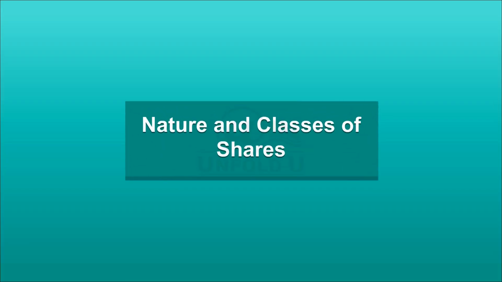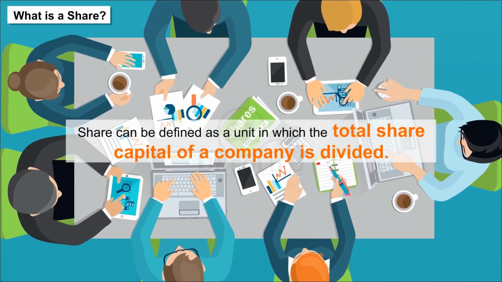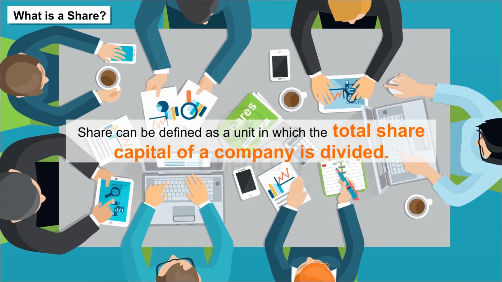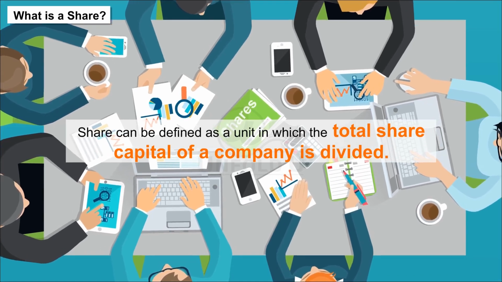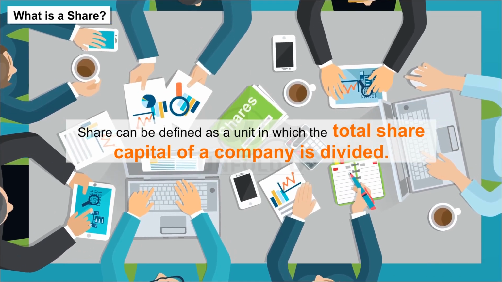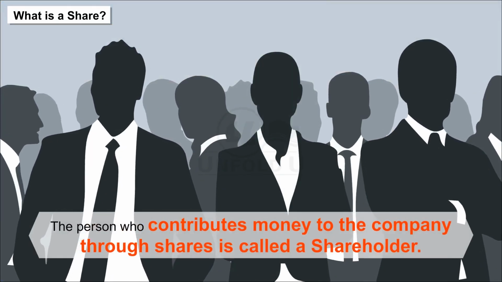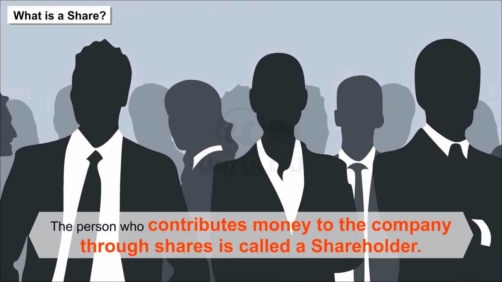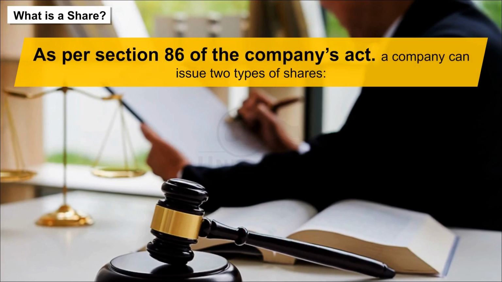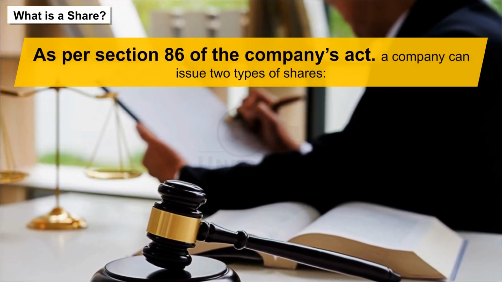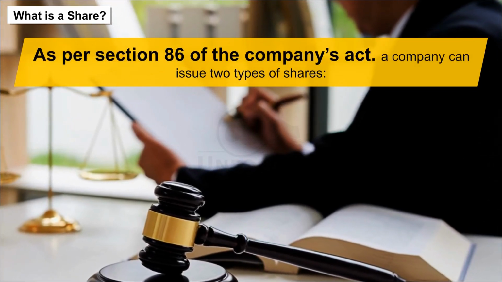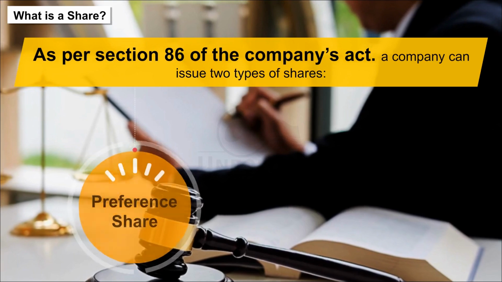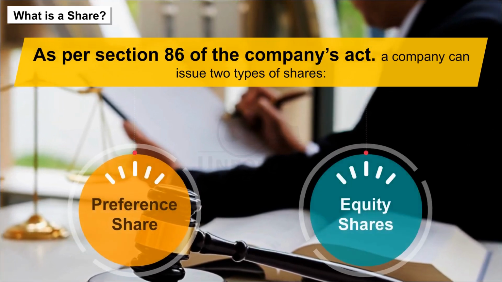Nature and classes of shares. What is a share? A share can be defined as a unit in which the total share capital of a company is divided. The person who contributes money to the company through shares is called a shareholder. As per Section 86 of the Companies Act, a company can issue two types of shares: preference shares and equity shares.